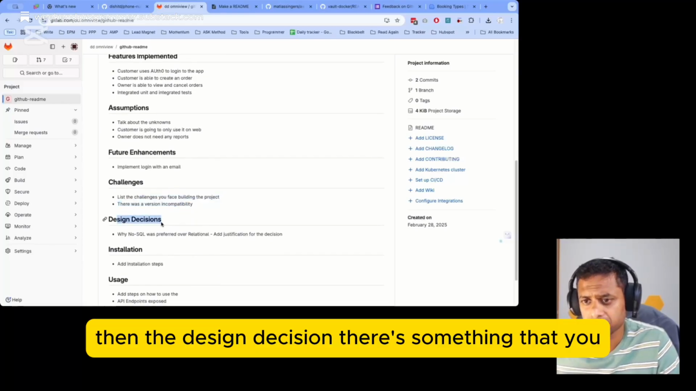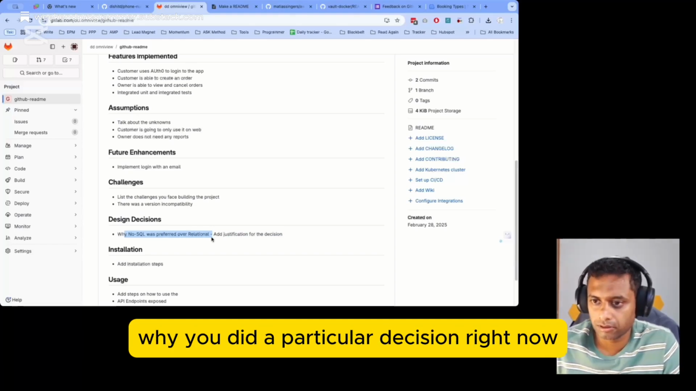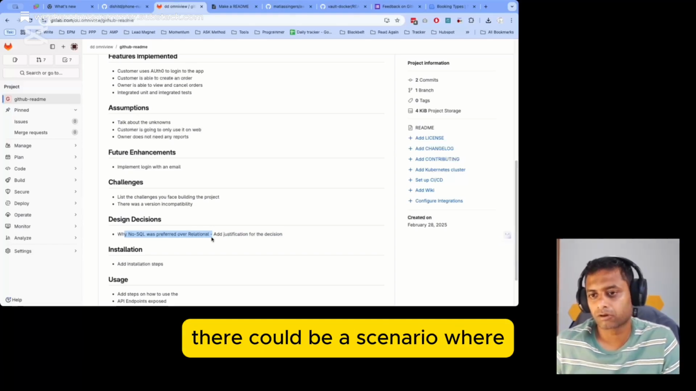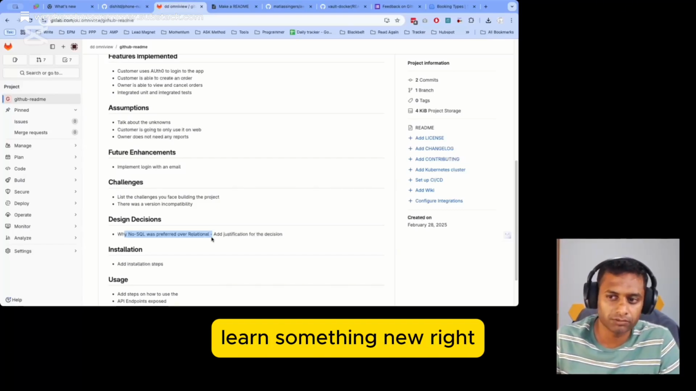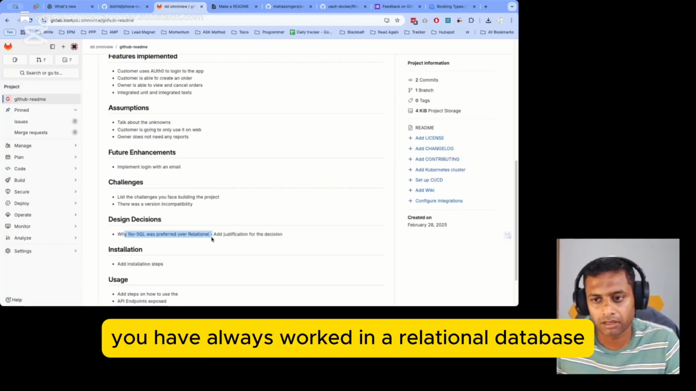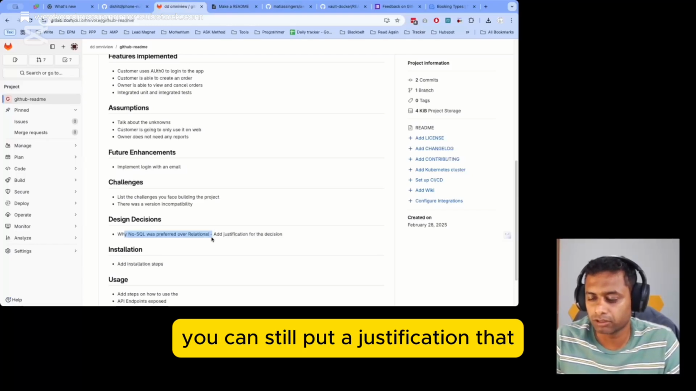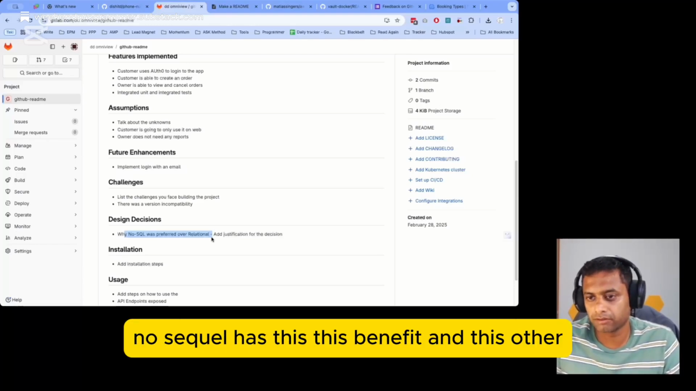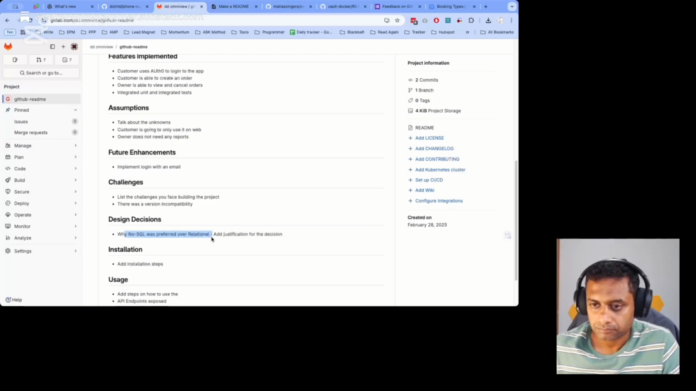Then the design decision. This is something that when you have selected a project and you're doing it, why you made a particular decision, right? Now there could be a scenario where you have taken a decision just because you wanted to learn something new. For example, you have always worked in a relational database, now you want to work with NoSQL. In that scenario, you can still put a justification that NoSQL has these benefits, and this is the way these requirements can be achieved through NoSQL.